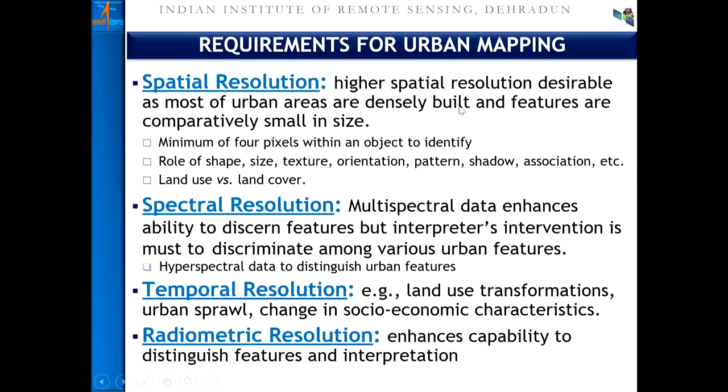This way one can find his own dwelling unit, and it also has importance in urban and regional planning at different scales, ranging from local area plan to development plan to regional or prospective area plan.